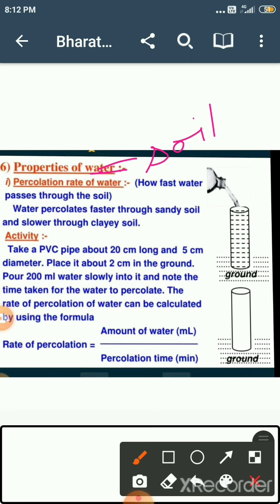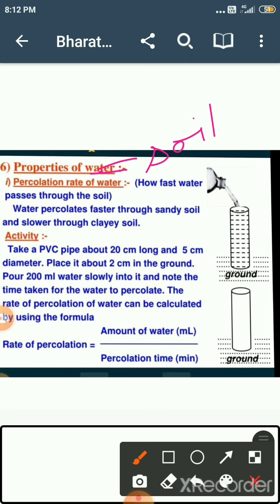Okay, so where does it go? It goes inside the soil. So how does it go inside the soil? Because you know that there is a space between the particles of soil. So from this space it goes down. So this is the percolation, that is, how fast water passes through the soil.